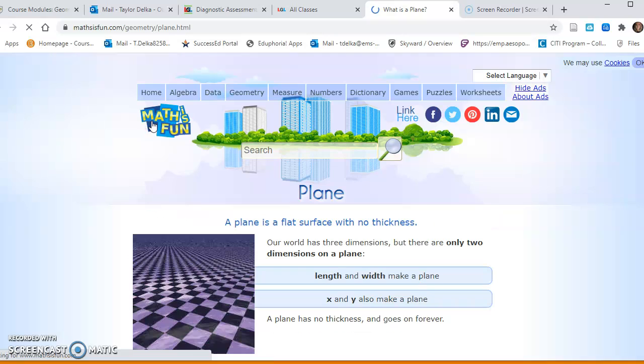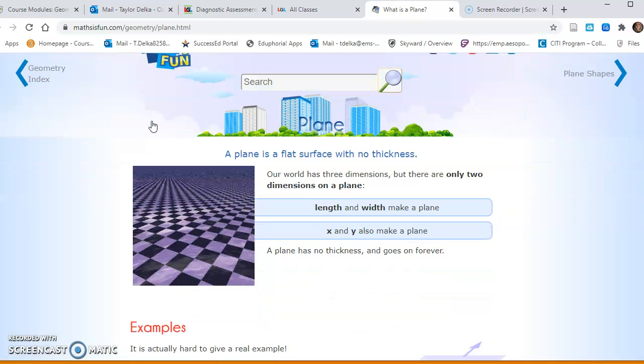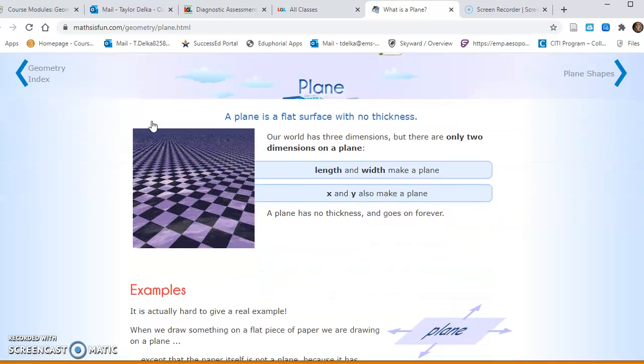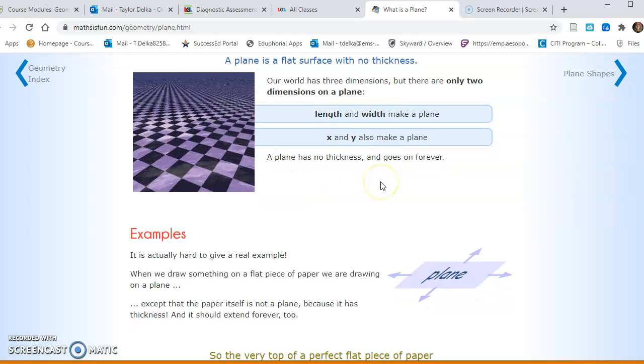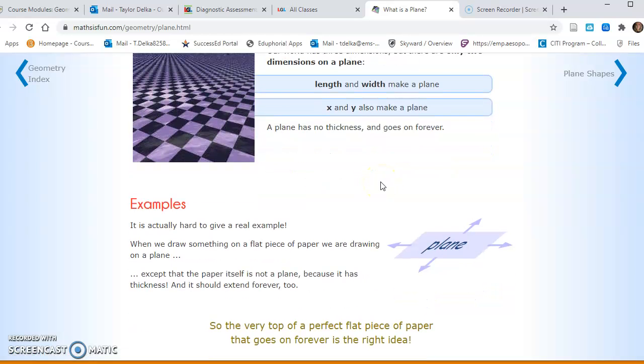So a plane is a two-dimensional shape. It is a flat surface with no thickness. A world has 3 dimensions, but there are only 2 dimensions on a plane. Length and width make a plane. X and Y also make a plane. A plane has no thickness and goes on forever.